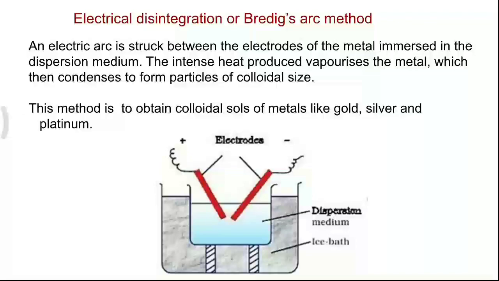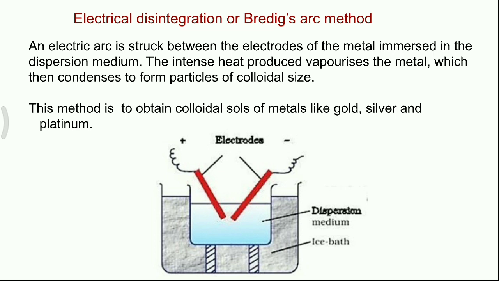The second method of preparation is called Bredig arc method or electrical disintegration method. This method is used for the preparation of colloidal solution of noble metals such as gold, silver or platinum. In this method, two electrodes of the given metal are immersed in a dispersion medium taken in the beaker.